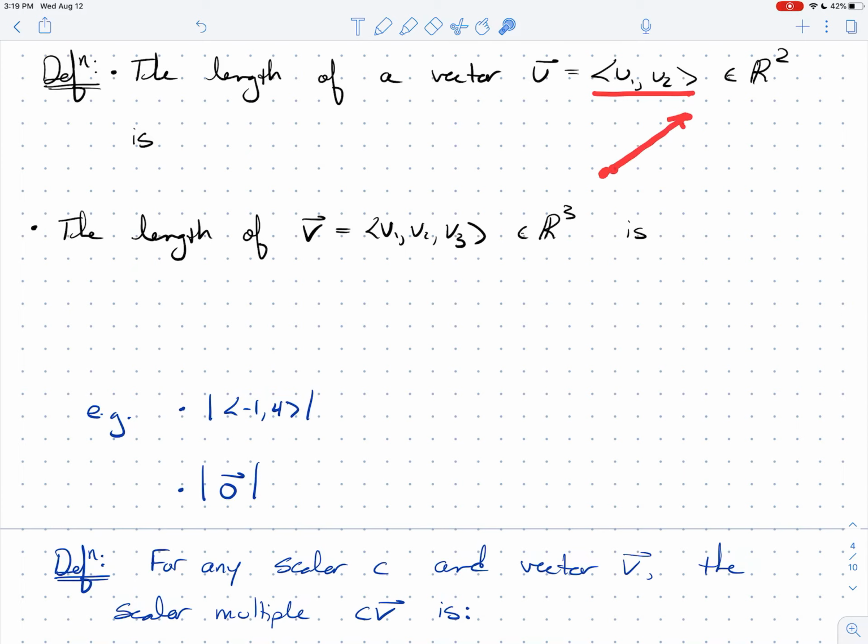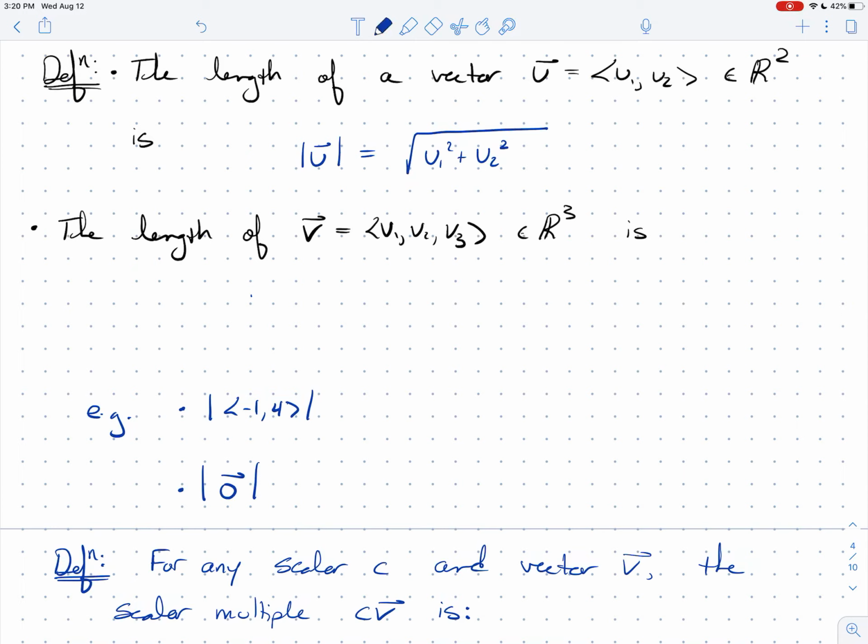And the length of the vector is just going to be the distance formula from the head to the tail, but the tail is the origin, 0, 0. So the distance formula in this case just becomes the square root of u1 squared plus u2 squared, and we write this length as ||u|| like that. Now, that looks like the absolute value, and for a good reason actually, but it just depends on context again. So here, when we write down the length of a vector, it's the radical of u1 squared plus u2 squared.